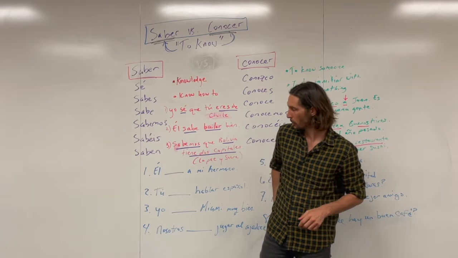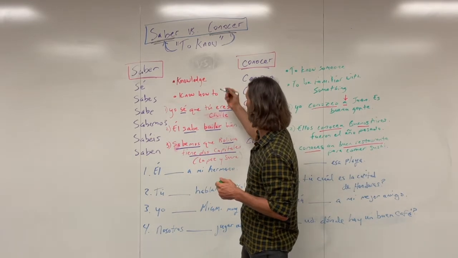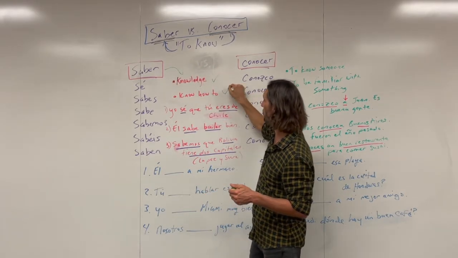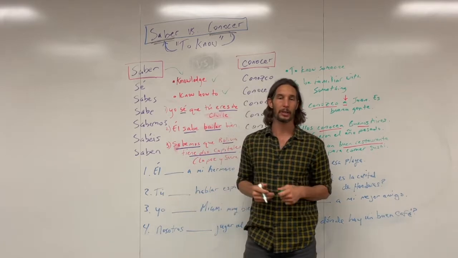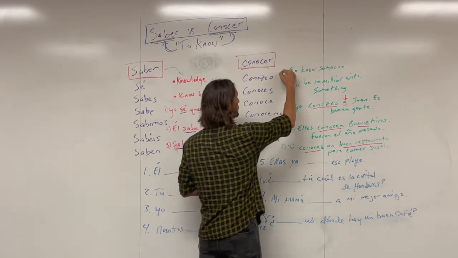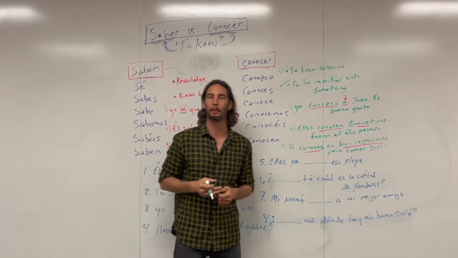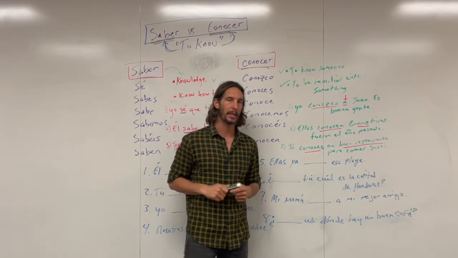And I'm going to change markers. We're going to use this green one right here. And so it really comes down to, in the case of saber, knowledge or to know how to do something, right? Whereas on the conocer side, you'll see to know someone or to be familiar with someone or something. And that can include a city or things like that. But we'll get into that in a second.